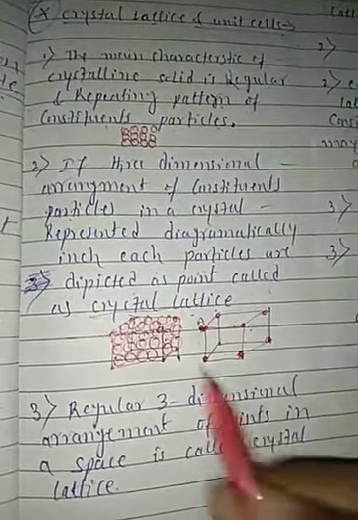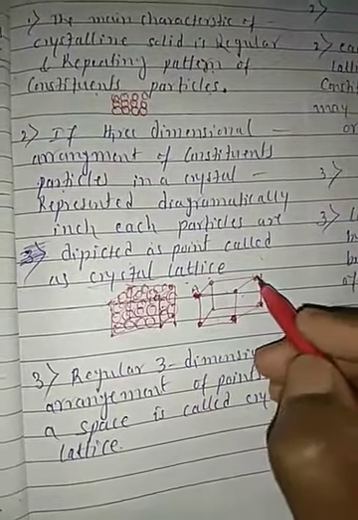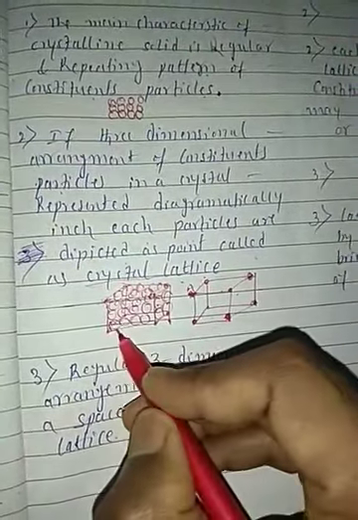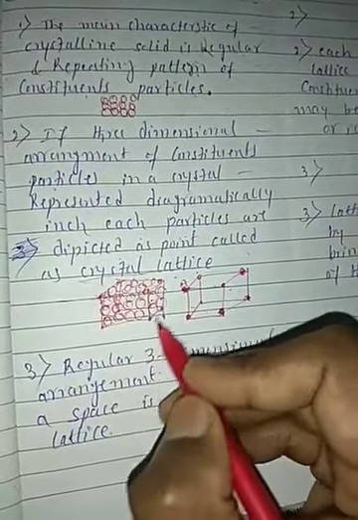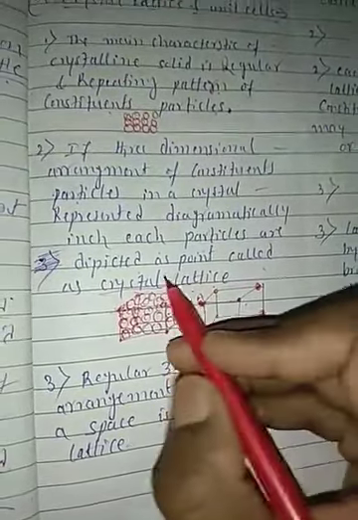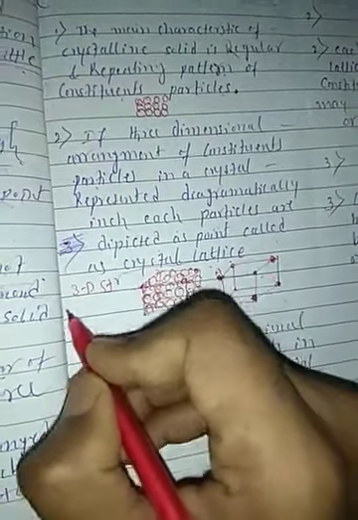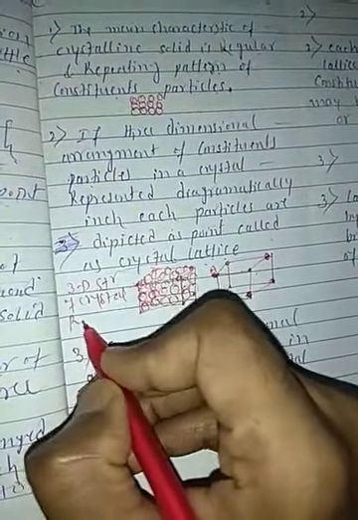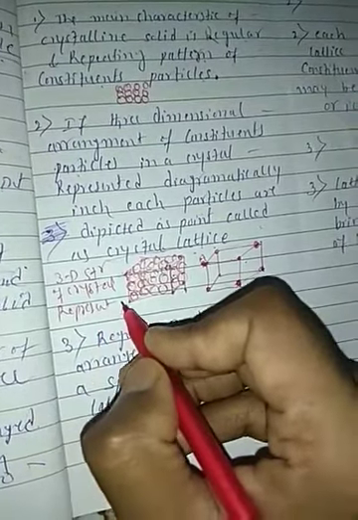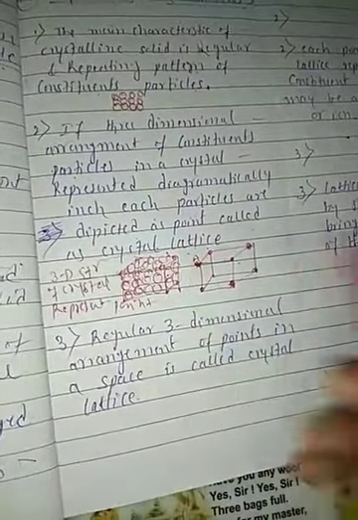These three-dimensional crystals are represented by using these points, or by using this circle. Circle is the point, students. With the help of this point we are representing these three-dimensional crystals. That is called crystal lattice. Right. So crystal lattice: the three-dimensional structure of crystals is represented by points, called a crystal lattice. Right, students?